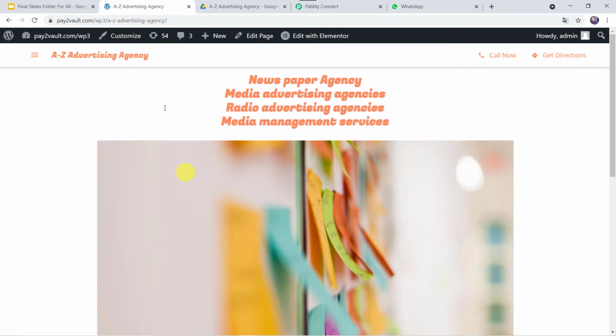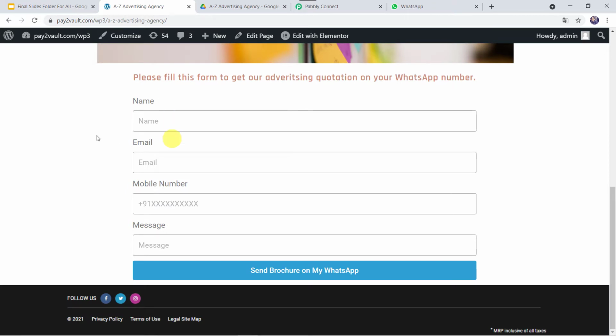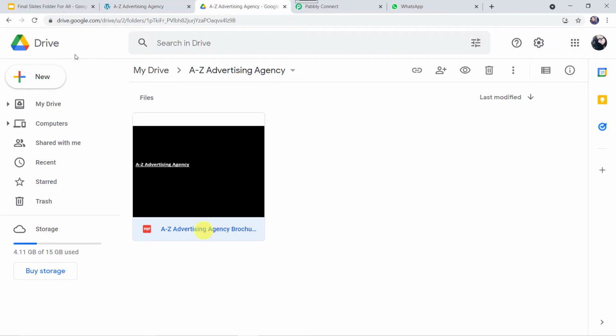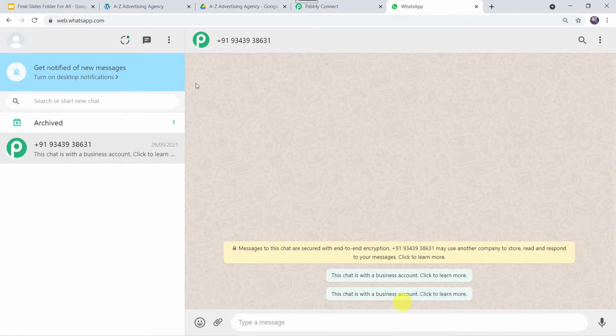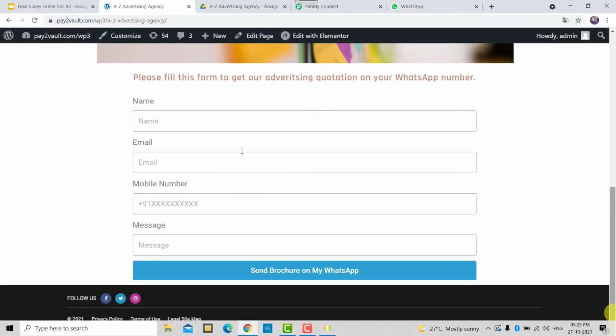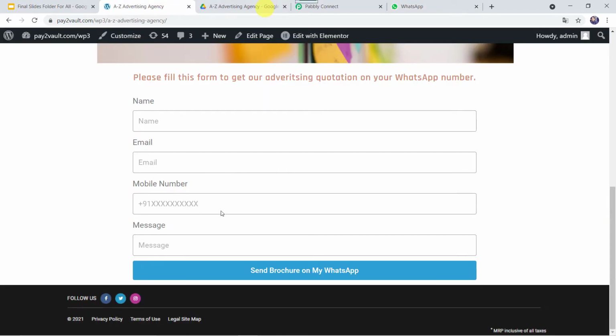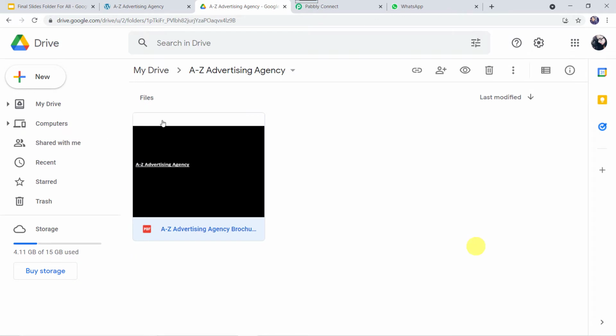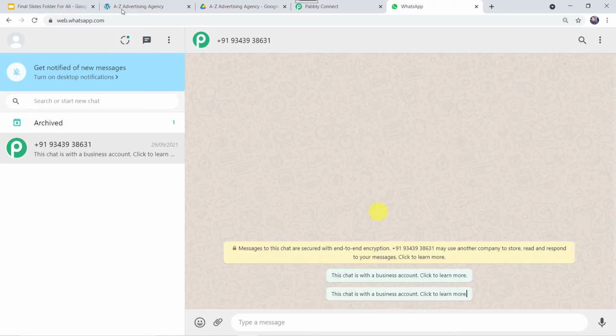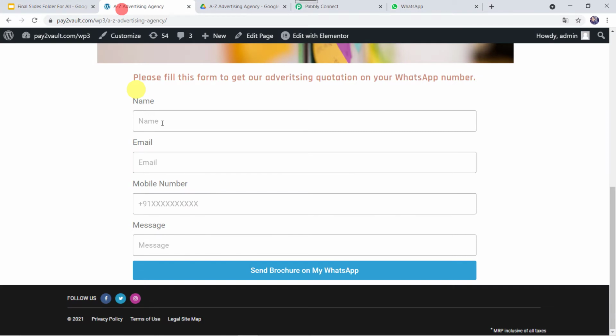So this is my website page and this is the form which I have attached on my website where I asked for the name, email address, mobile number of the customer along with a message if you have a particular requirement. And this is the brochure which I have saved into my Google Drive, and this is the WhatsApp number of a customer. Now I want that whenever a customer fills this particular form, automatically this brochure should be sent on the WhatsApp number of the customer over here. So let us fill this form first.